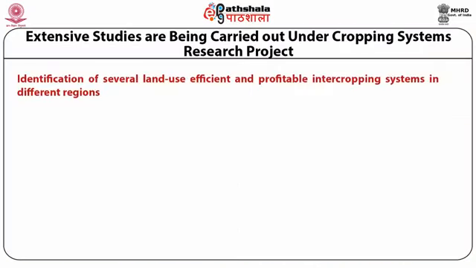There are different research projects going on in different research institutes and agriculture universities to improve the cropping system in India. All these research projects focus on the intercropping system. If we focus on intercropping system cultivation, then we can improve the cultivation of the agricultural land of India and fulfill the human need for agriculture.